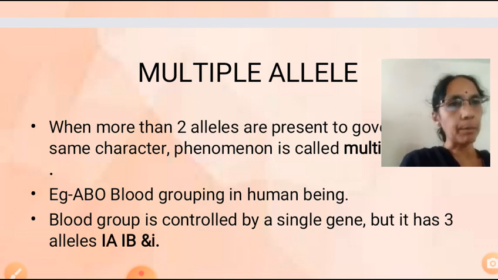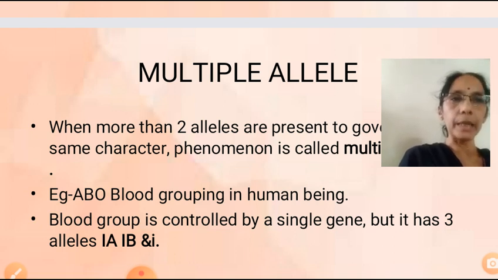So just compare it. In case of dominance, the dominant allele expresses itself by suppressing the recessive one. F1 generation always resembles the dominant parent. Second is incomplete dominance. Here the dominant allele fails to mask the recessive allele completely.